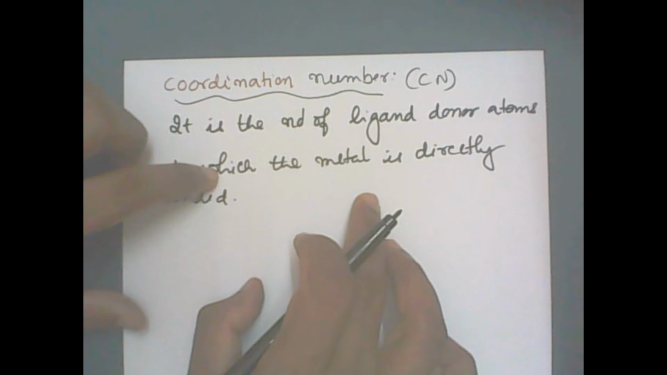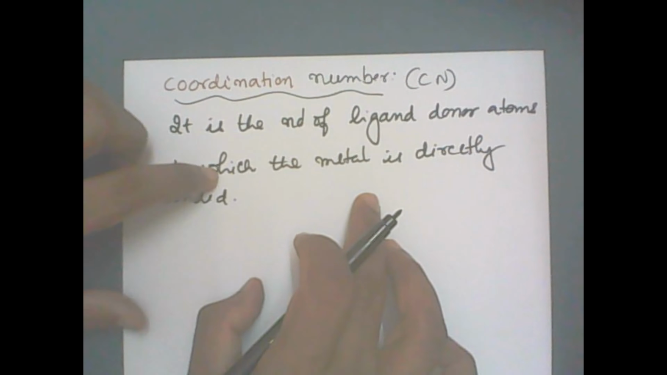Okay, let me take some examples. One side complexes, other side let me write down the coordination number. Let me start with a simple example: Cu(NH3)4, and the overall charge is plus 2. Which is the donor atom here? Nitrogen. How many nitrogens are surrounding the copper? 4. Therefore, coordination number is equal to 4. Coordination number is nothing but number of donor atoms directly attached to the central metal atom.